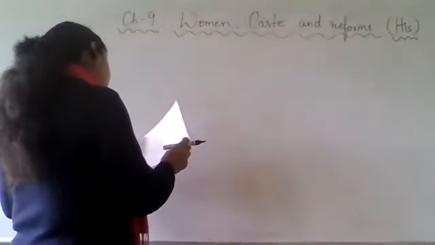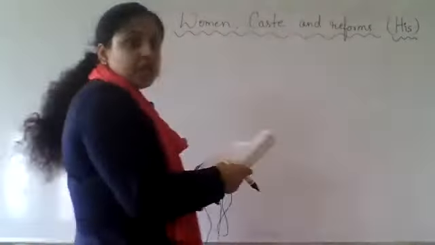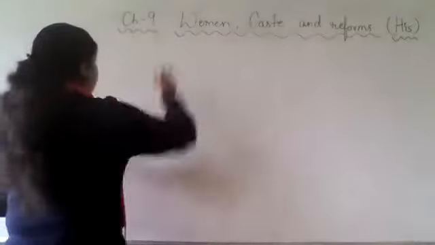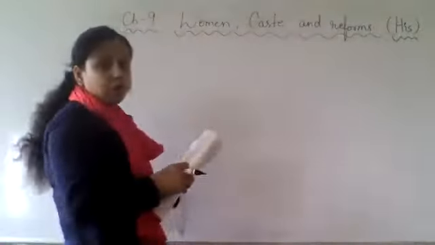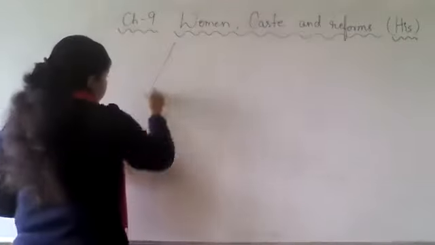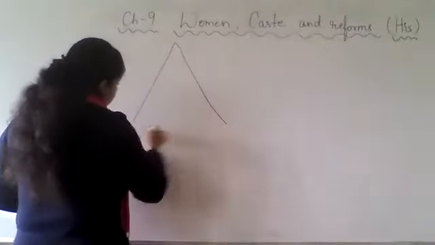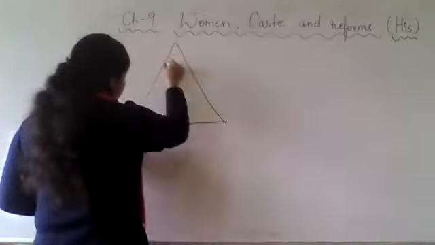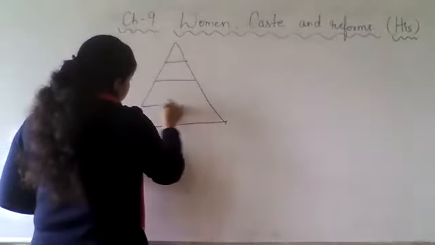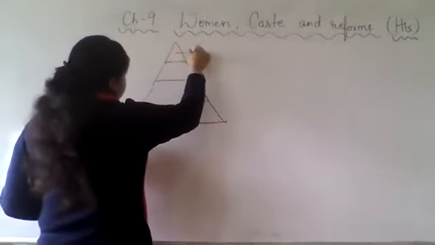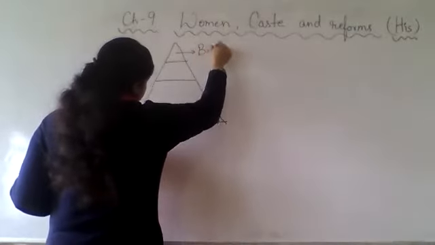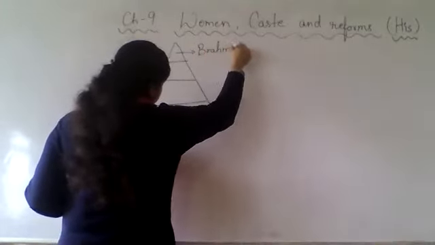In the same way, if we talk about the caste system, in the caste system also our society was divided into four parts. So here were the Brahmins.